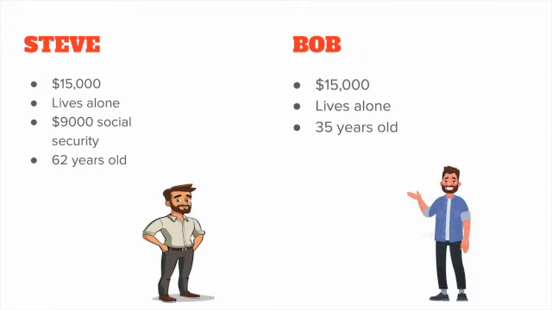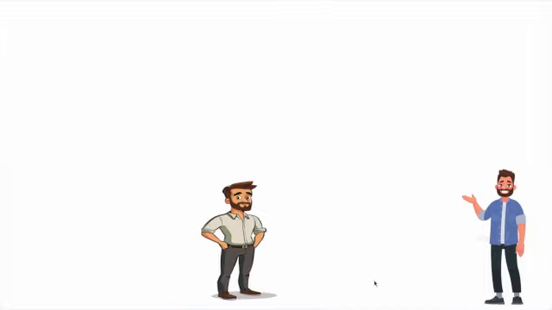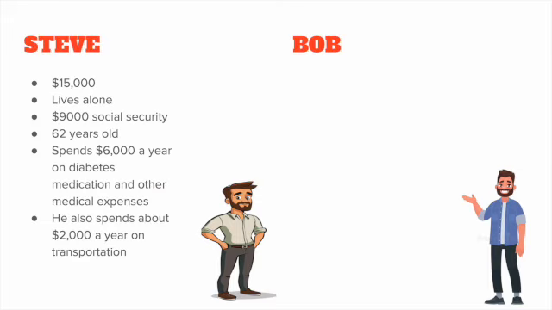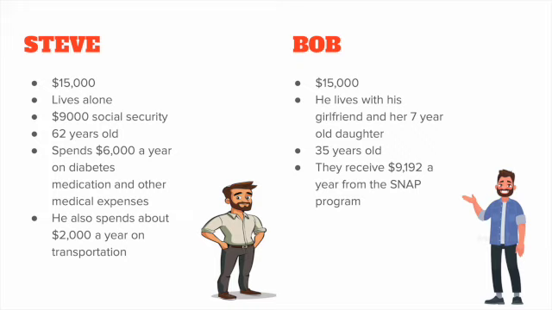Bob, on the other hand, makes $15,000 a year. He lives alone and he's 35 years old. So according to the OPM, he's living at the poverty line. Let's look a little bit deeper, though, with the changes that we can now see using the SPM. Steve also spends $6,000 a year on diabetes medication and other important medical expenses that he can't live without. He also spends about $2,000 a year on transportation because he has constant car troubles and his county doesn't have local transportation. Bob, which we couldn't see before, actually lives with his girlfriend and her 7-year-old daughter.